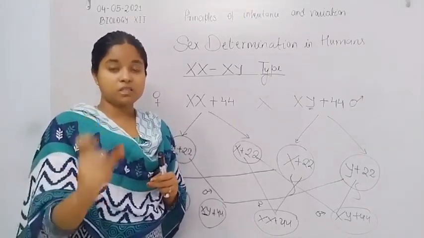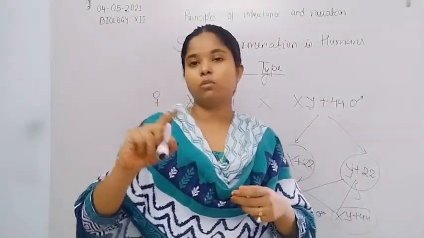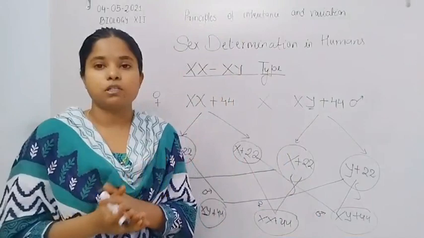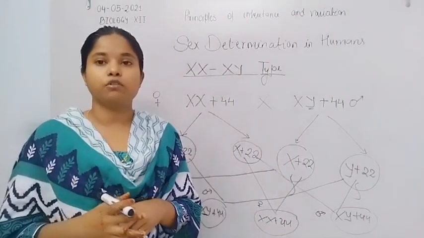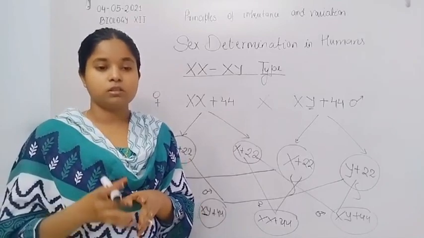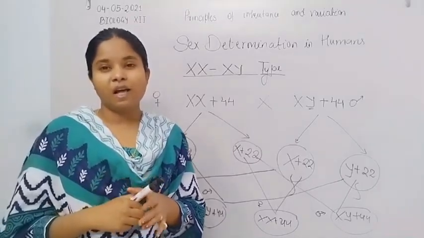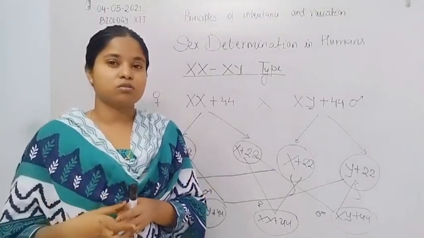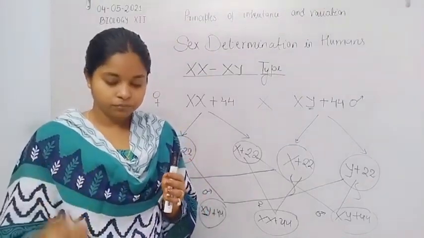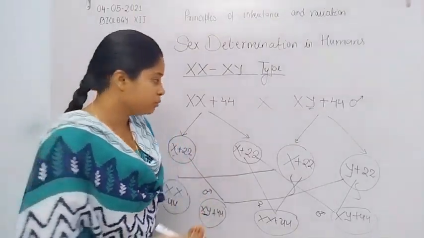Due to this, Turner syndrome is caused and the zygote converts into an underdeveloped female.